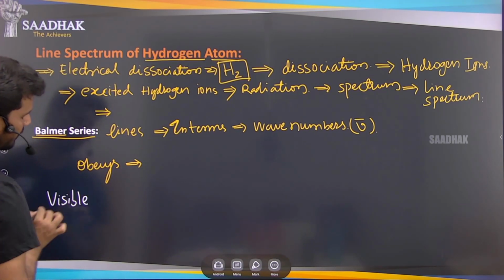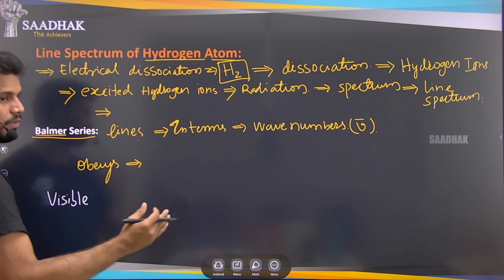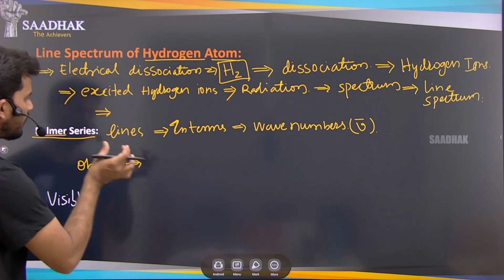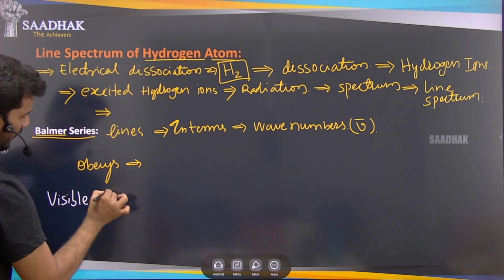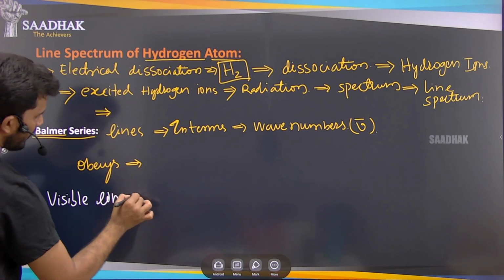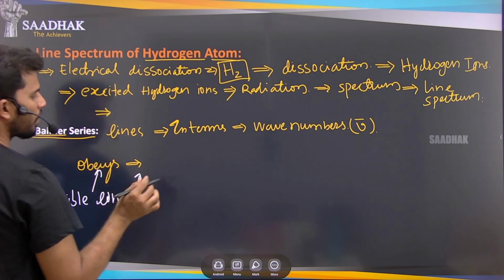So the lines in the line spectrum of hydrogen gas, he named as the visible lines, and these lines obey this condition.